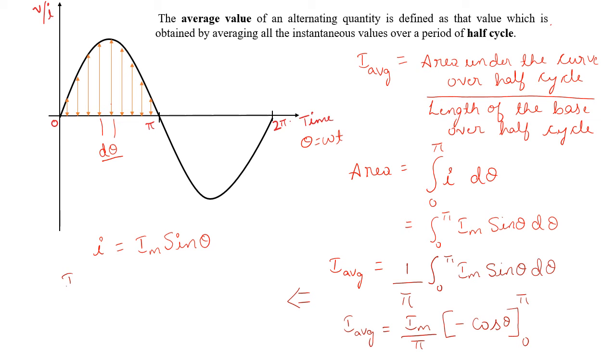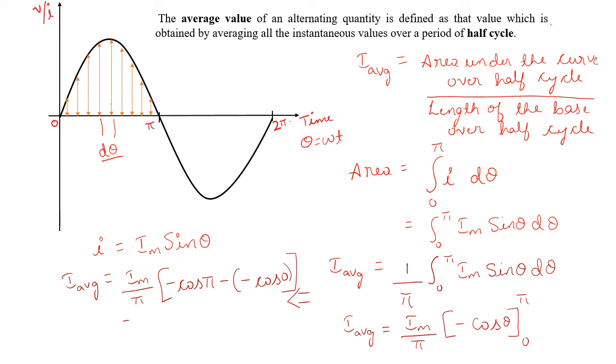When I apply the limits, upper limit minus lower limit, it is minus cos pi minus of minus cos 0.